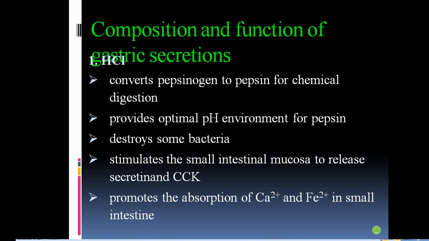It provides optimal pH environment for that pepsin because pepsin works in acidic condition. It also destroys some bacteria. It stimulates small intestinal mucosa to release cholecystokinin. It promotes the absorption of calcium and ferrous in small intestine. These are five basic functions of gastric secretions.